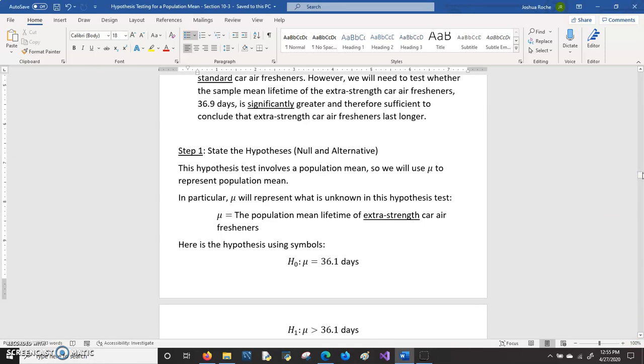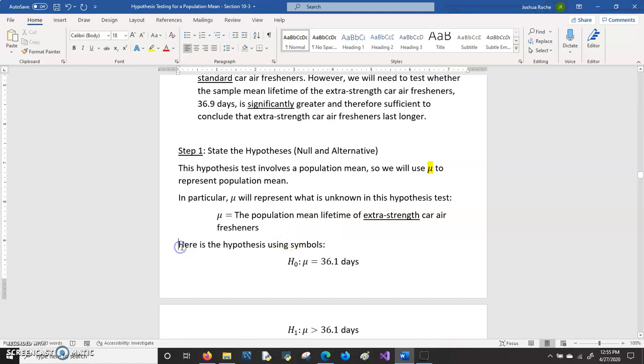So step one is to state the hypotheses. For this hypothesis test, this is involving a population mean, and that means again that we'll use mu to represent population mean. And in particular, remember that mu is always the unknown of the hypothesis test. And the unknown in this case is the population mean lifetime of the extra strength car air fresheners. The sample mean is known. That was taken from the sample, but the population mean is unknown.